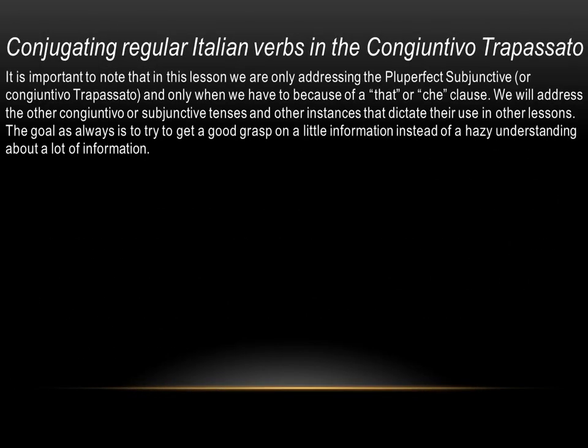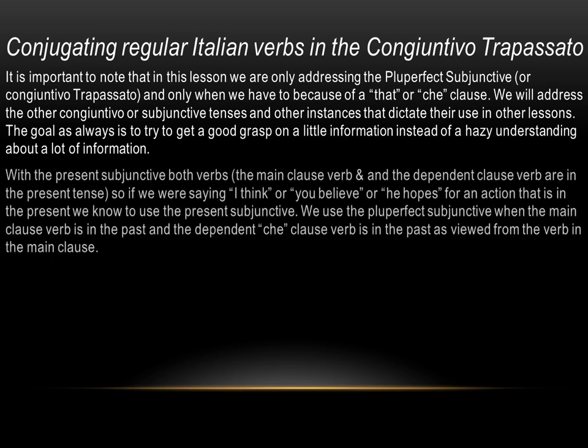It is important to note that in this lesson we are only addressing the pluperfect subjunctive, or congiuntivo trapassato, and only when we have to because of a that or che clause. We'll address the other congiuntivo or subjective tenses and other instances that dictate their use in other lessons. The goal, as always, is to try to get a good grasp on a little information instead of a hazy understanding about a lot of information.